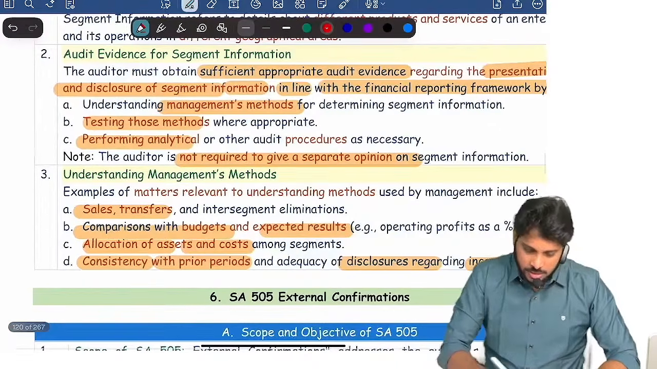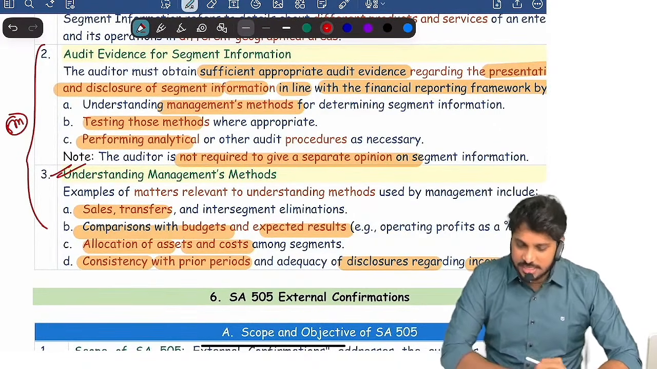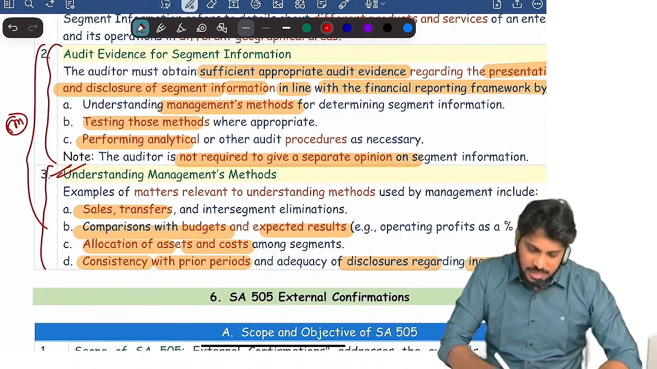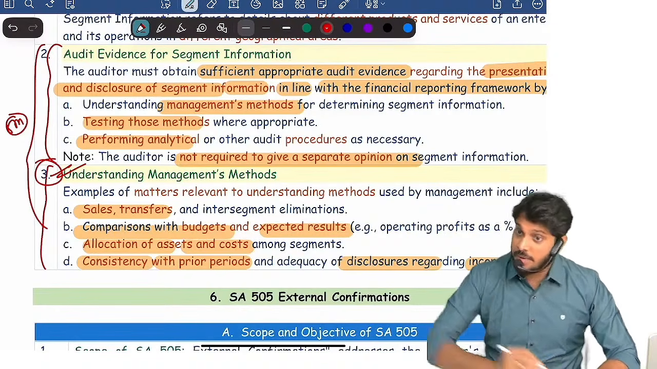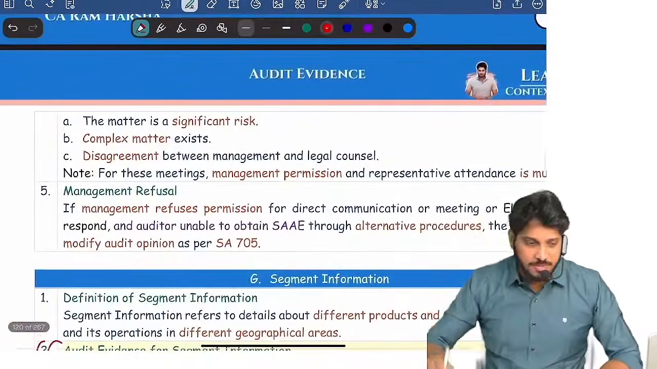Now, these two put together can form a 5 marks question. Even when they ask only for understanding of management methods, first you write the audit evidence about segment information, then the understanding of methods. Sometimes in the exam they will only ask this point, but it's a 5 marks weightage question. You should write both. Are you clear? That's it. One of the elements is over.